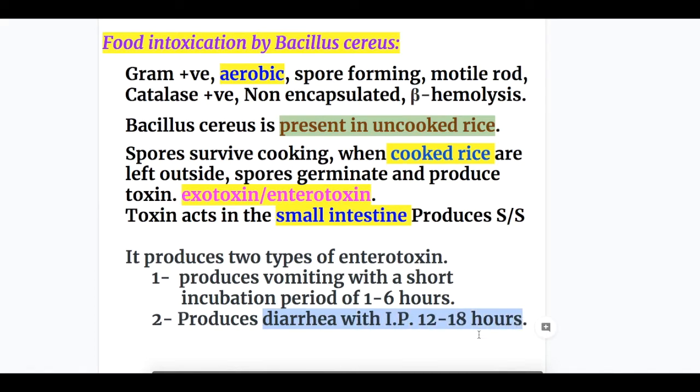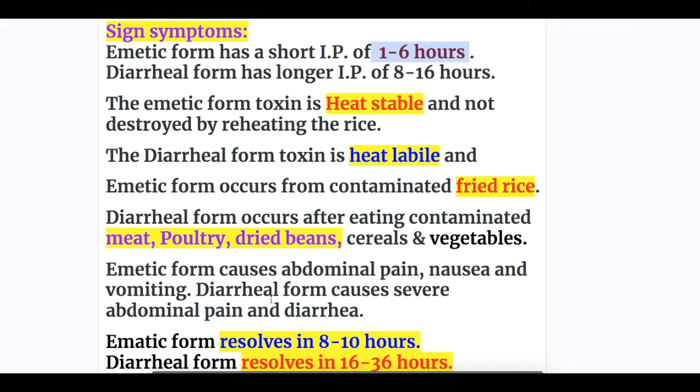So the toxin that produces diarrhea has a longer incubation period, whereas the one that produces vomiting has a shorter incubation period of 1 to 6 hours. Now, signs and symptoms of Bacillus cereus food poisoning. The emetic form has a short incubation period of 1 to 6 hours, and that of the diarrheal form is 8 to 16 hours. The emetic form toxin is heat stable and not destroyed by reheating the rice. The diarrheal form toxin is heat labile.